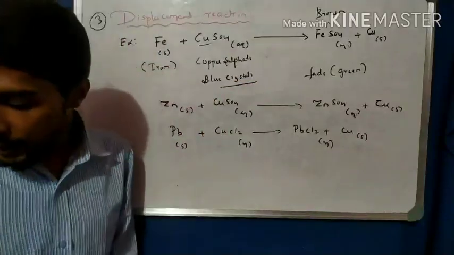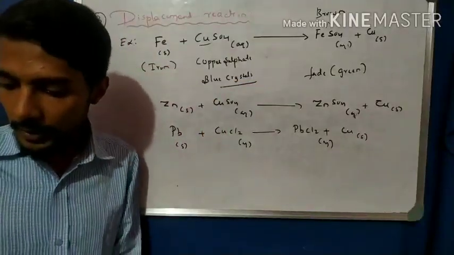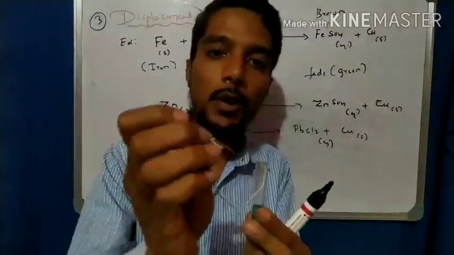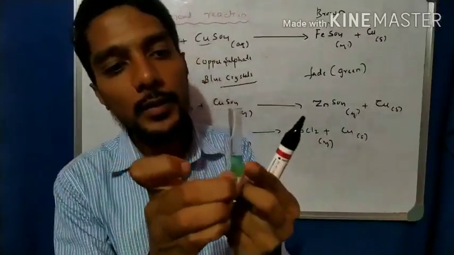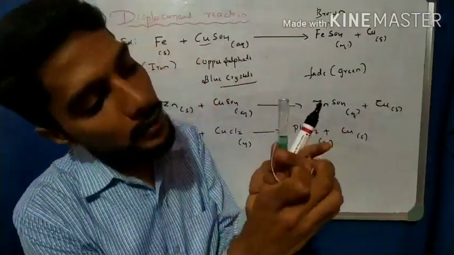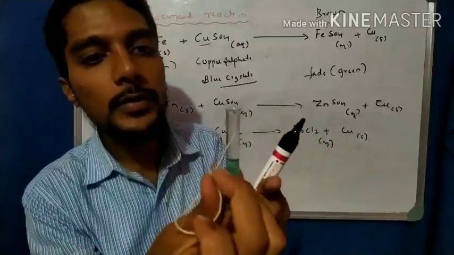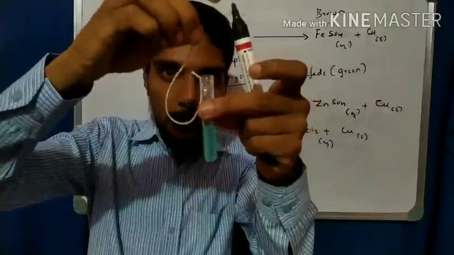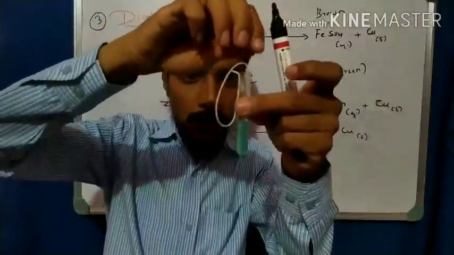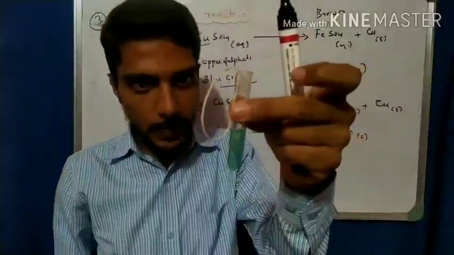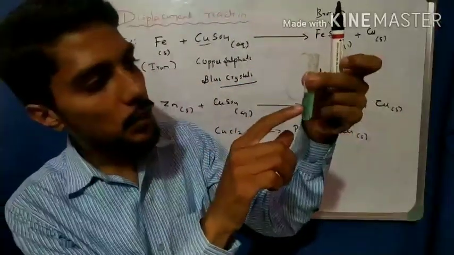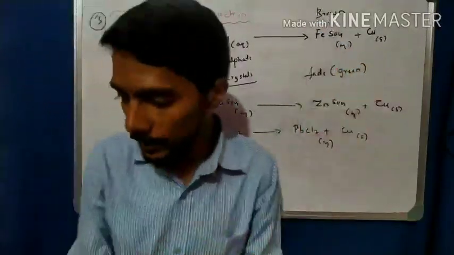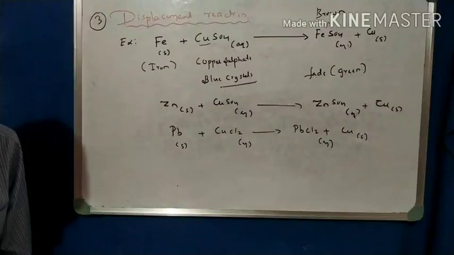With the experiment we also observe the diagram. We observe the brown color obtained. See, the brown color is obtained, and slowly we observe a greenish color. Now it is turning to green. When you wait for half an hour, it turns into green, while the nail is converted to brown. The displacement reaction slowly takes place. So please note down these three examples.